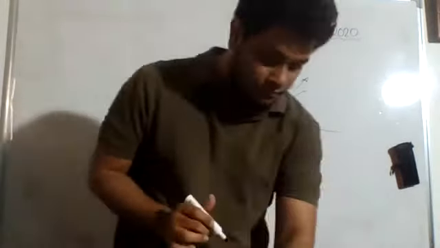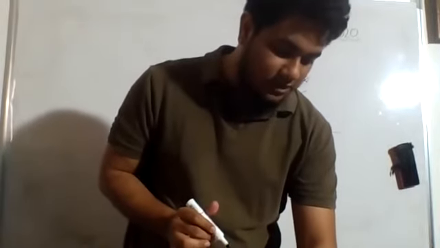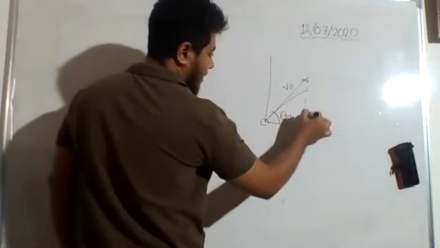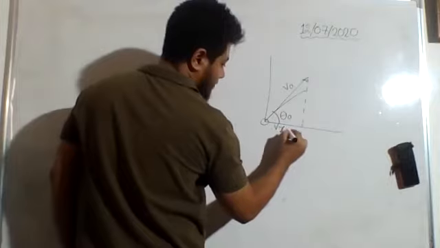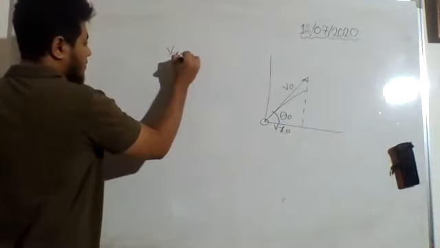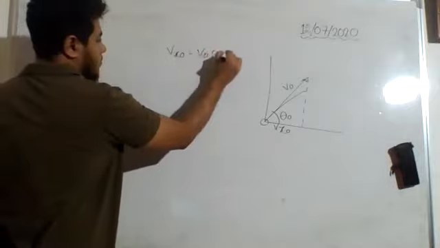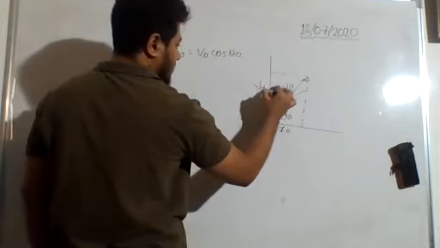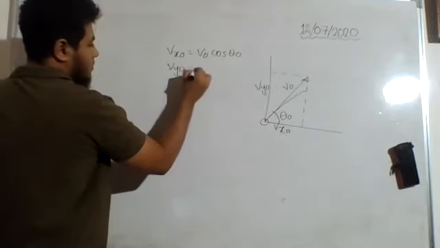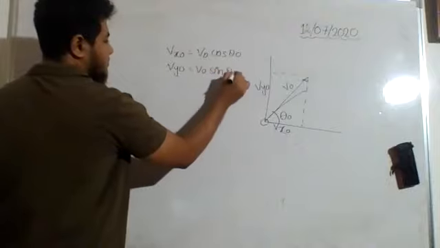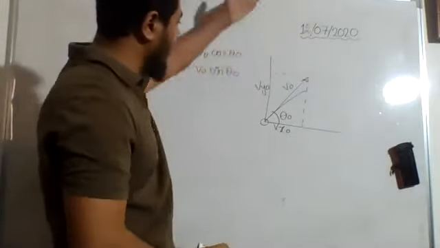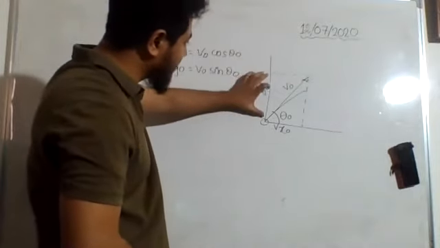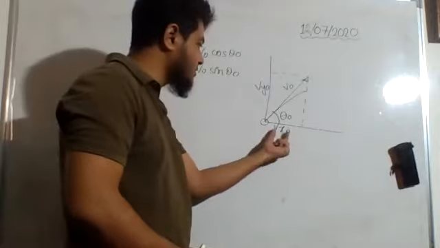With the horizontal, then the horizontal and vertical components of the initial velocity are, okay, so this initial velocity will have a component along the x-axis, that is vx naught is equal to v naught cos theta naught, and vy naught will be equal to v naught sin theta naught. Must remember, this whole line does not represent vy naught. Whatever you draw here, this length represents vy naught, and this length represents vx naught.